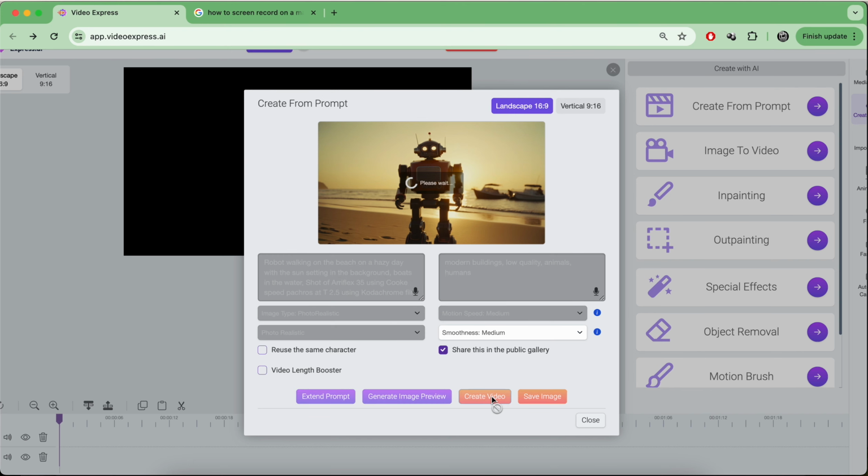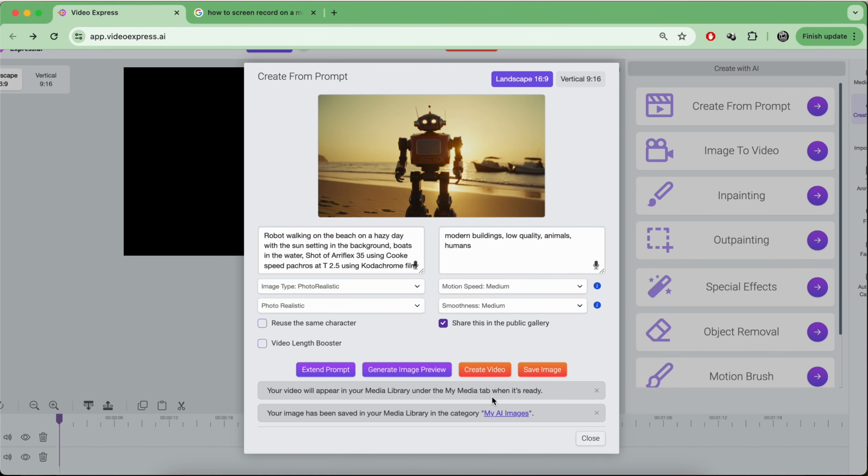So typically when I'm using this, the first thing I'm going to do is just say create a video. I'm not concerned about what all the settings I'm using, because the medium is usually going to yield the best results anyway. So I'm just going to start off here, and then if I really love the image, I'm like, oh wow, I want to know what could happen with this image. Then I'm basically going to say, okay, there's a few things we can do. Let's just go over some of these features here.